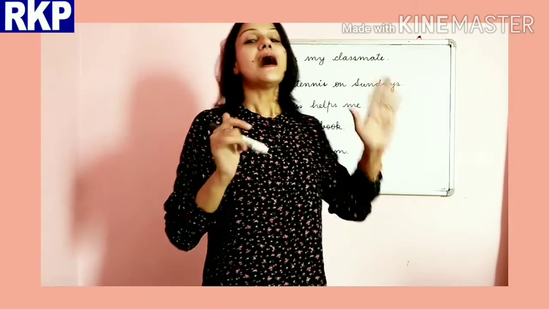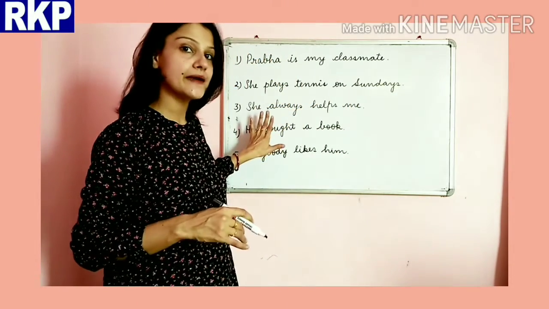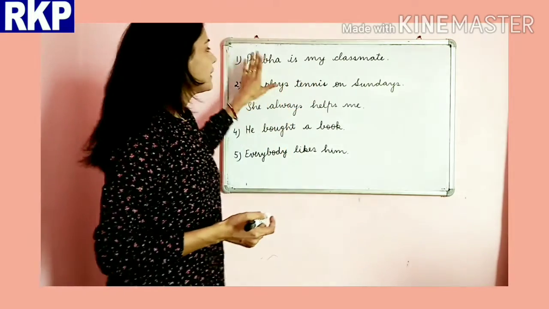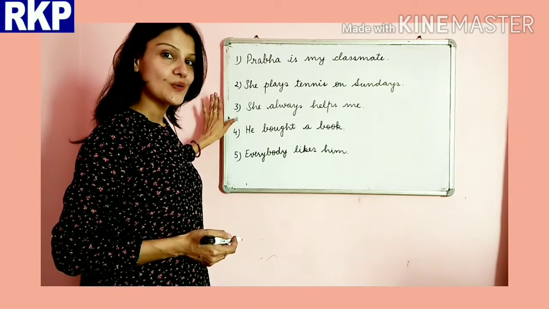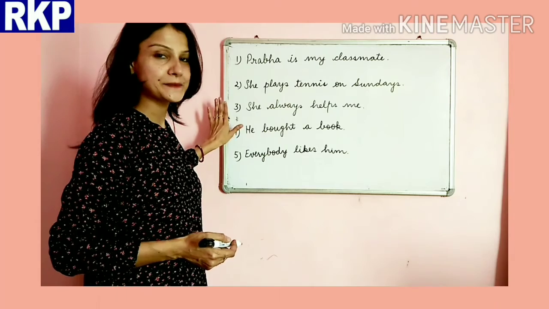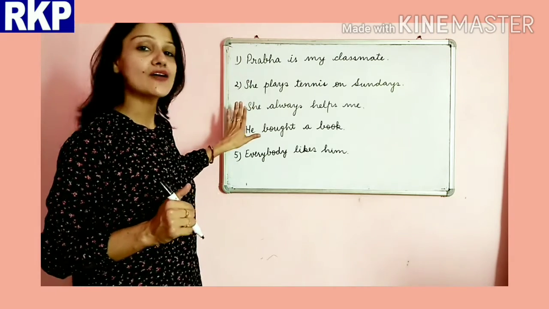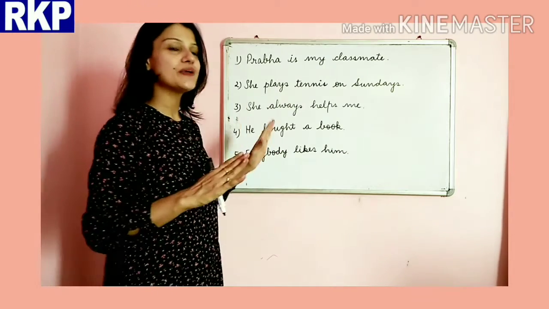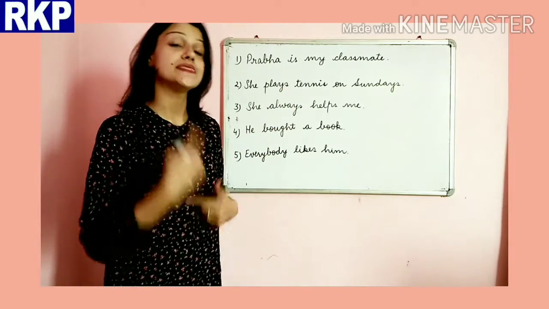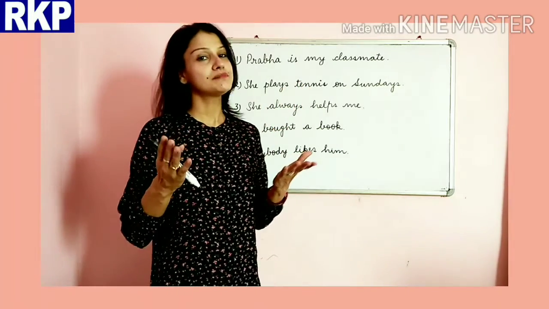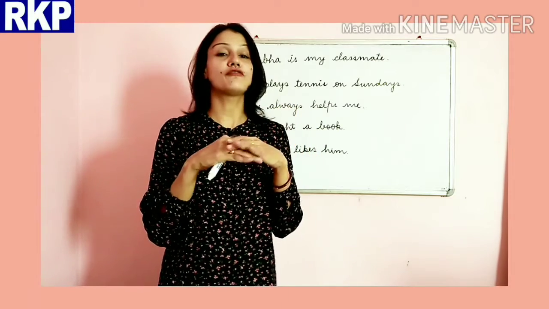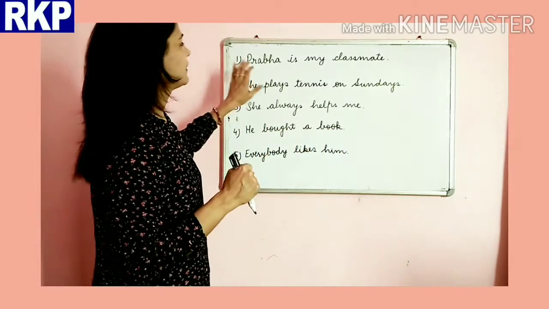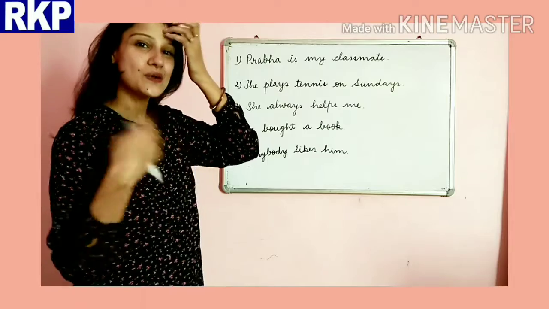I have written a few sentences here, and we will change them into negative. Have a look at the sentences, beta. What kind of sentences are these? Very good. These are all affirmative sentences, positive sentences. Now we will transform them into negative sentences. Negative is where there is the use of not or no. Let's start transforming all these sentences one by one.